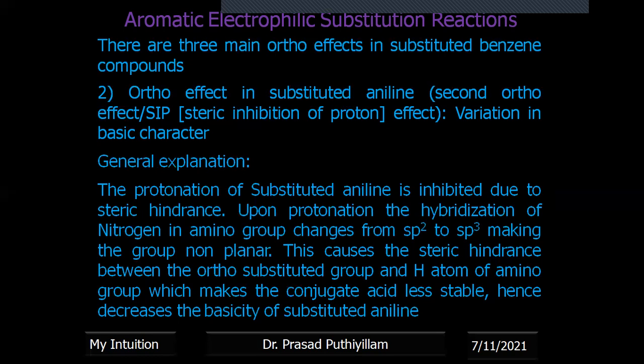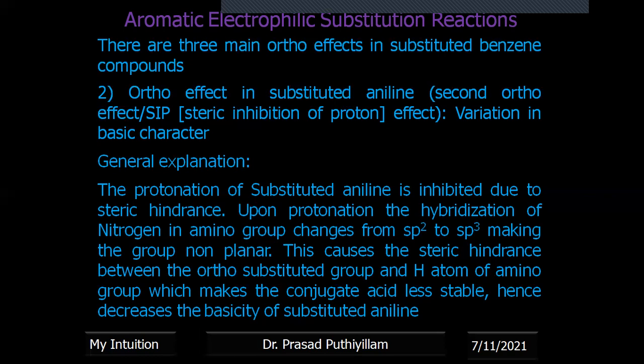Therefore, a 3-dimensional arrangement will be there, which will affect the steric hindrance with the ortho substituent, and also alters the conjugate acid, which becomes less stable, and hence decreases the basicity of a substituted aniline.